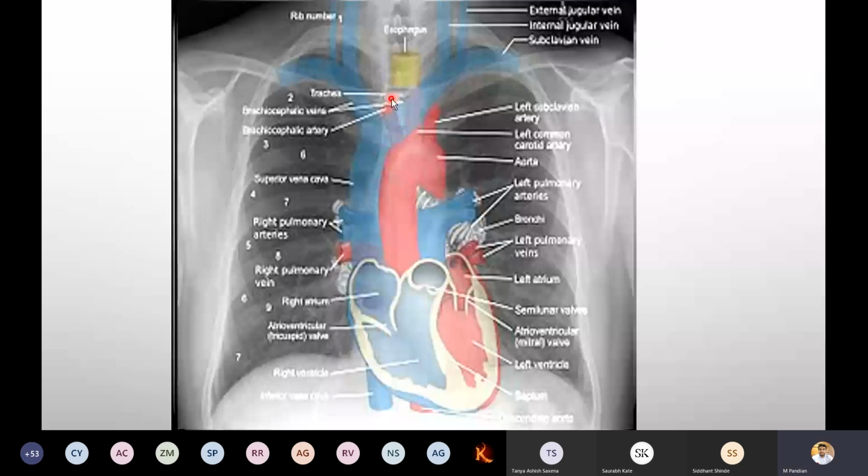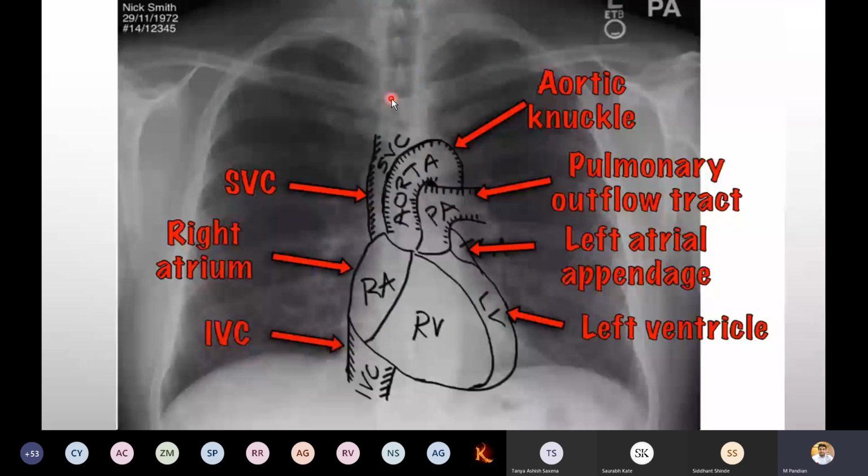Now, if you draw on the particular X-ray sheet, you can see this particular structure. So here you can see the aortic knuckle, where it is present, how to identify this. Pulmonary outflow tract, we can check here. Left atrial appendage, left ventricle, inferior vena cava, and this is superior vena cava.